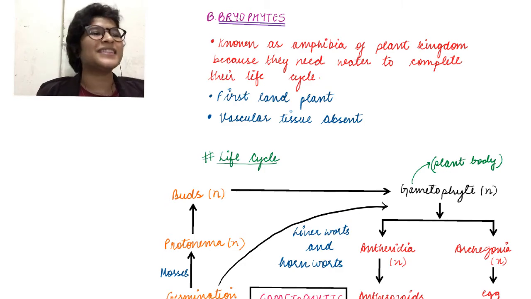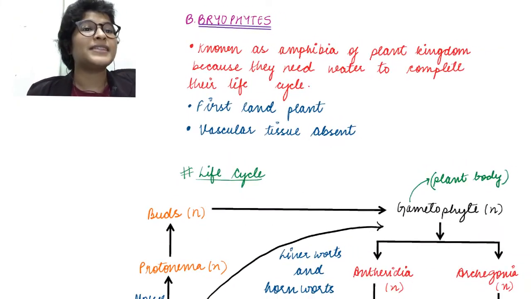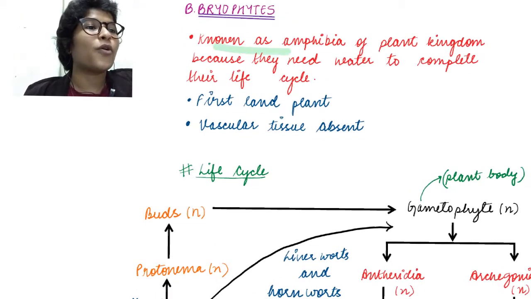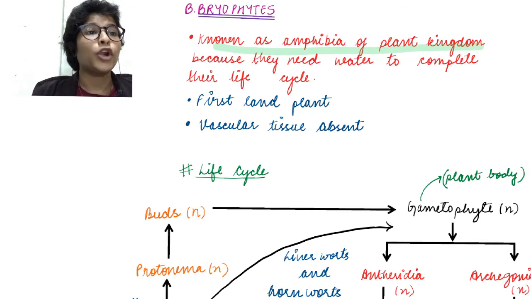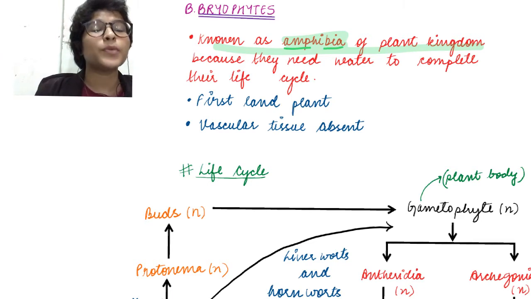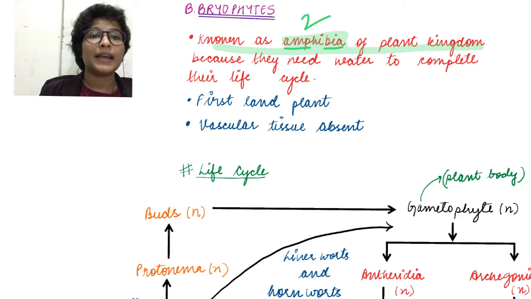Okay, so let's start. The first thing we need to know about bryophytes is that they are known as the amphibia of plant kingdom. Now what do you mean by the word amphibia? Amphibia का मतलब है amphi यानी दोनों और bia come from the word bios, that is life. It has a dual life. यानी like जैसे हम amphibians बोलते हैं, frogs वगैरह, which can live both on land and water.